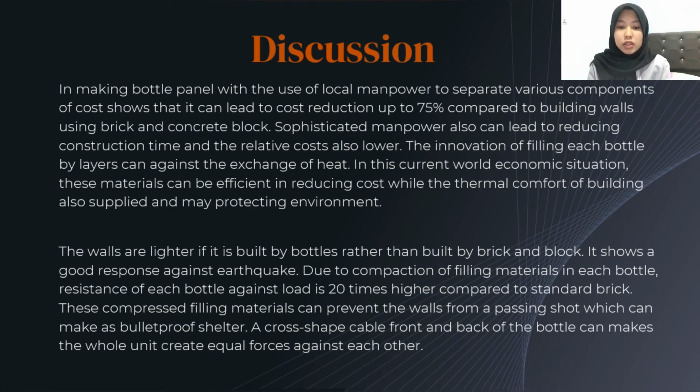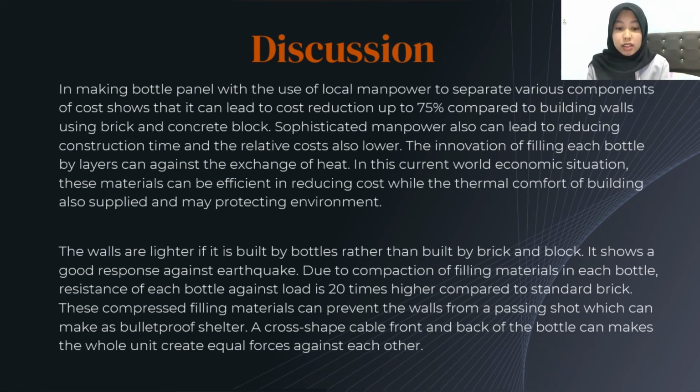Sophisticated manpower also can lead to reducing construction time, and relative costs are also lower. The innovation of filling each bottle by layers can protect against the exchange of heat. In the current world economic situation, these materials can be efficient in reducing costs, while the thermal comfort of the building is also supplied and may protect the environment.